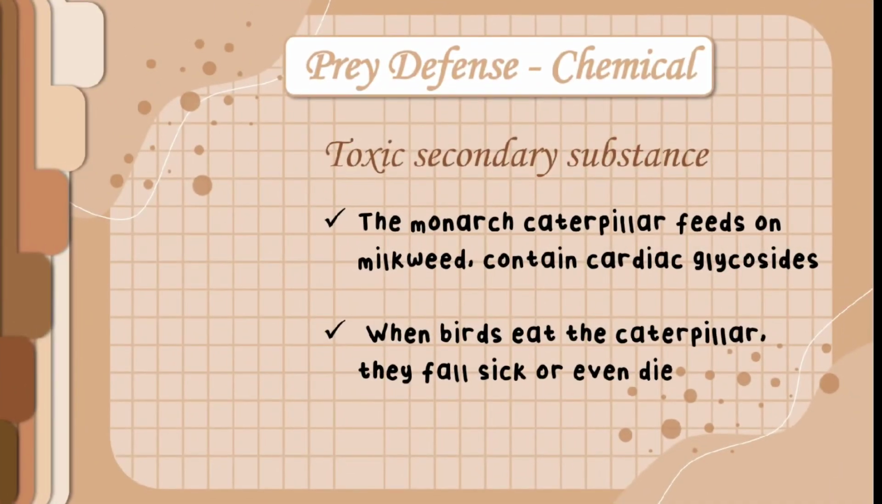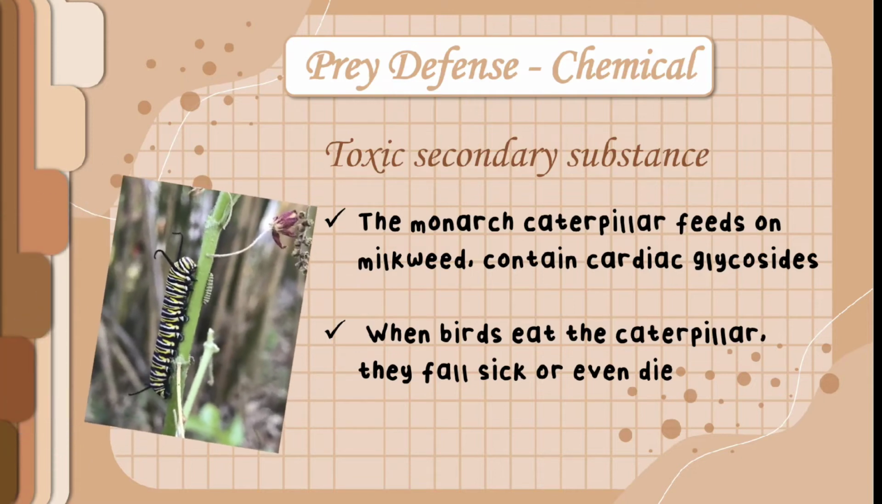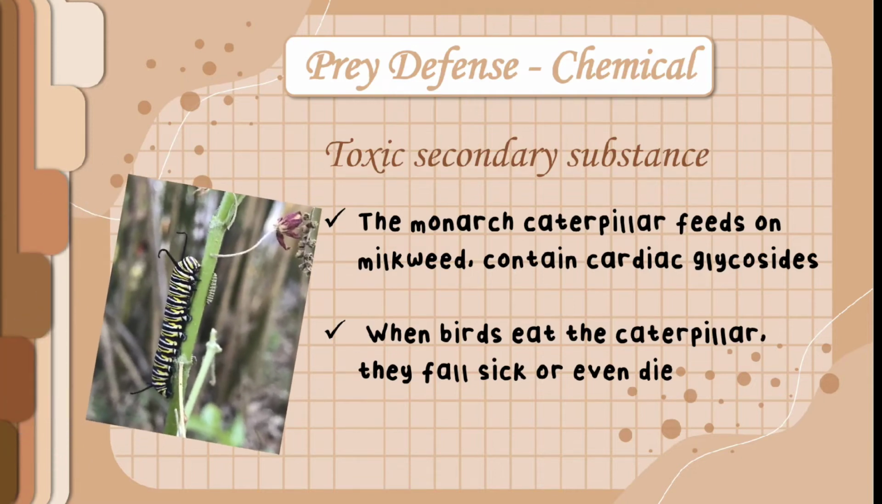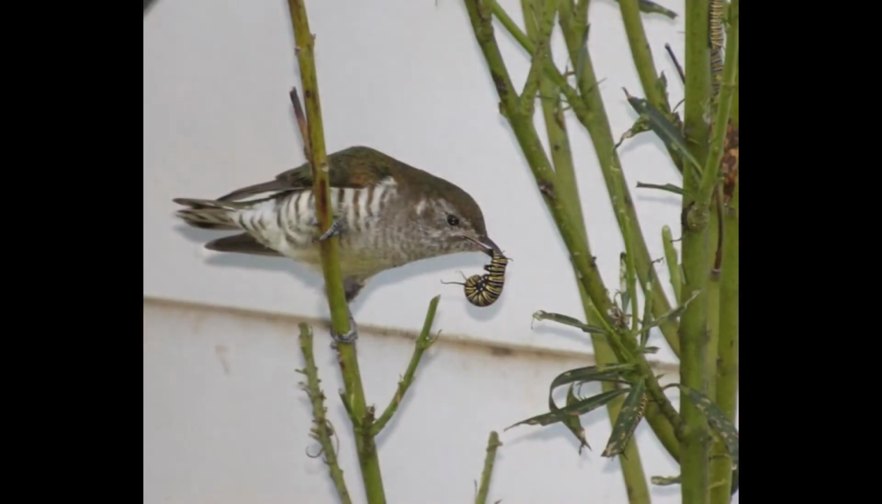Some arthropods can take in saponin, glycopol, and cyanogenic glycosides and infuse in their tissue. The monarch caterpillar feeds on milkweed that contain cardiac glycosides. When birds eat the caterpillar, they will fall sick or even die.